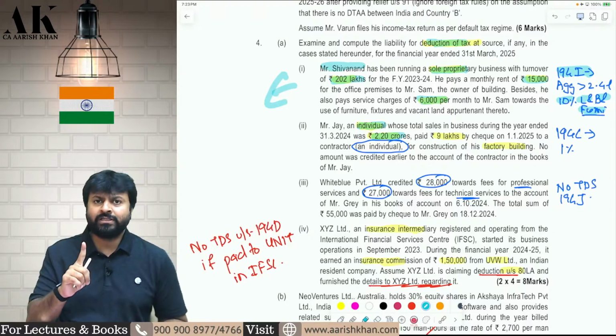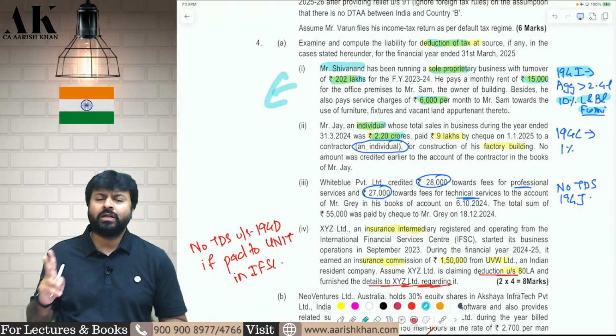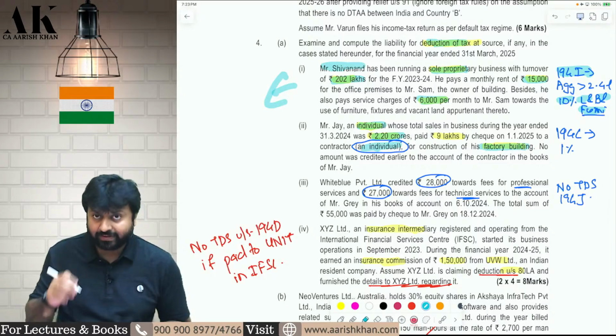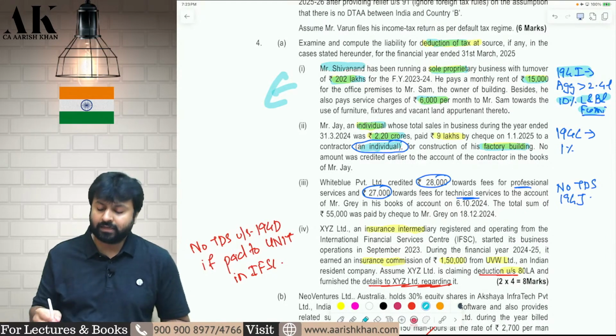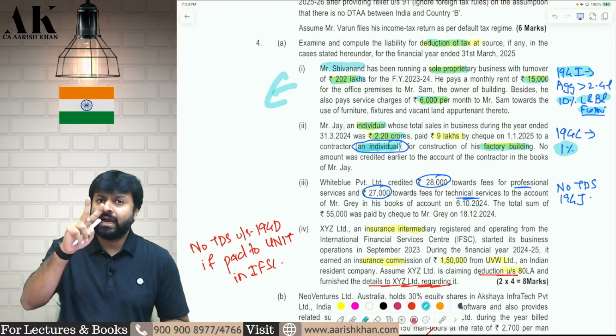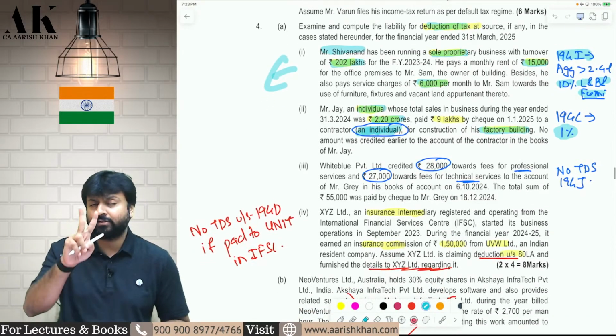Now, because an individual is there and the last year turnover is more than 1 crore, therefore 194C is applicable. Now, you are making a payment to an individual for construction of factory building. Therefore, you will deduct TDS under 194C at the rate of 1%. Why 1%? Because the contractor is individual. If the contractor would have been other than individual and HUF, I would have deducted, sorry, 2%.